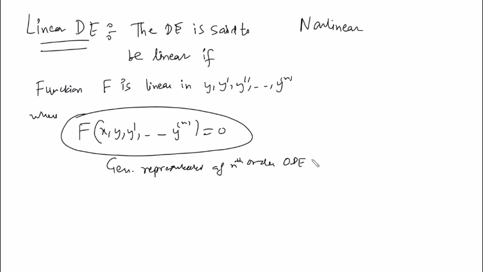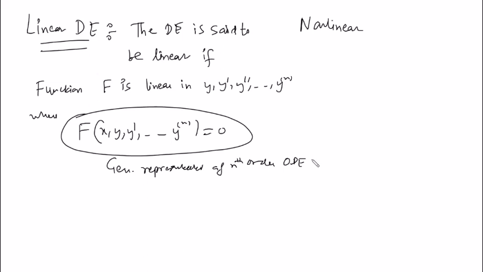Because now it is a function of x also, but if you notice carefully, I have not written x there. Because linearity in a differential equation means I need linearity only in the dependent variable, not in the independent variable. I can have an x square term in my differential equation and it's still a linear differential equation. This differs from linearity in general. You will study linear systems of equations and so on. But when it comes to differential equations, the context of linearity needs to be understood slightly differently: it's linearity only in the dependent variable, not in the independent.